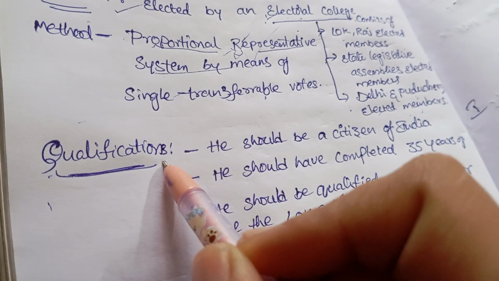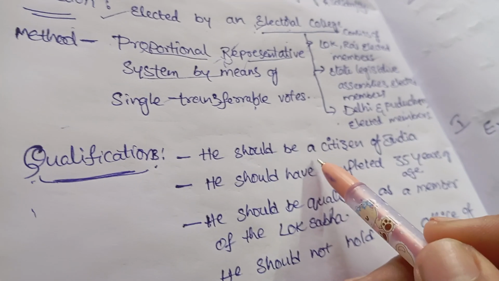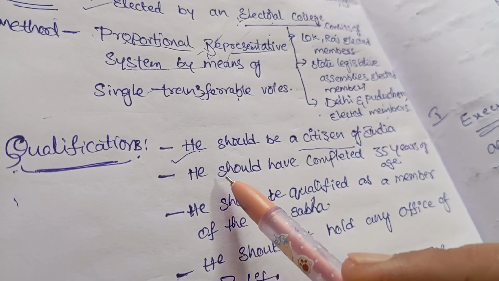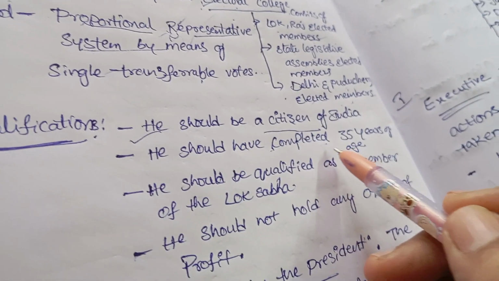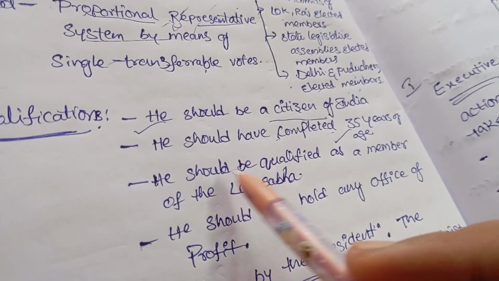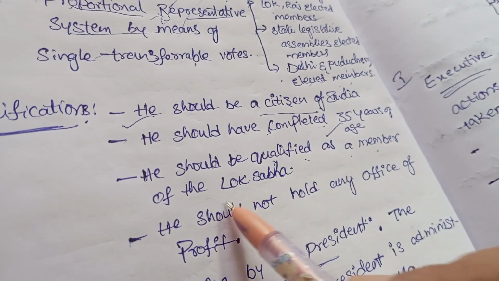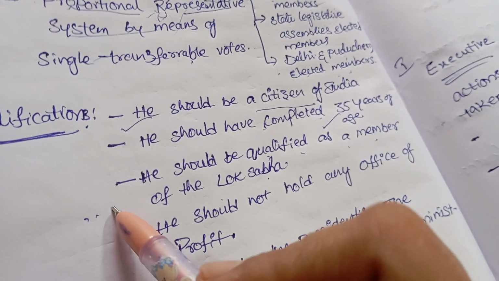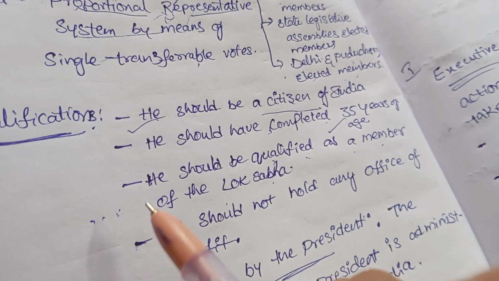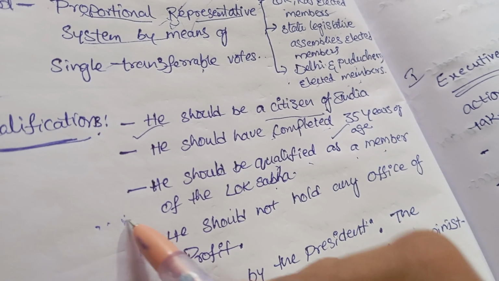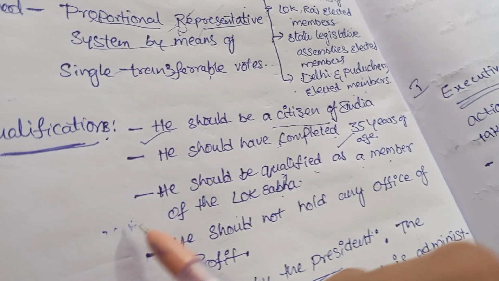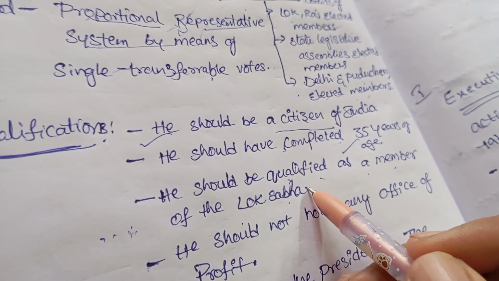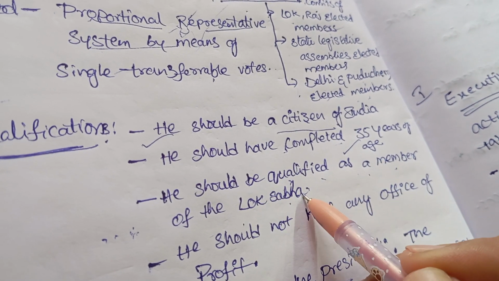Okay, so qualifications. The President of India has to be a citizen of India. The next qualification is that he should have completed the age of 35 years. Next, he should be qualified as a member of the Lok Sabha. Here we have to notice that the President of India is not a member of either house of the Parliament. He may not be seated in any house of the Parliament as a member, even though he has to be qualified as a member of the Lok Sabha.